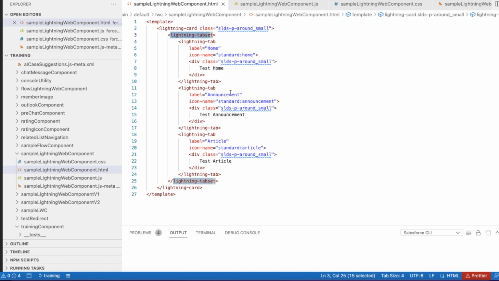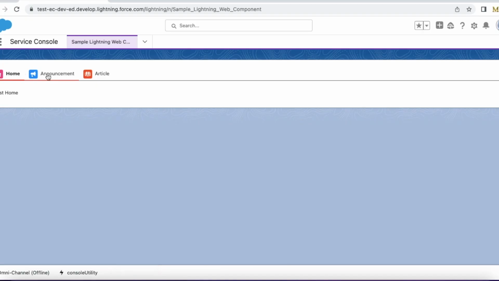Similarly, I'm displaying another tab for announcement and article. I'm using standard announcement as the icon name for announcement tab and standard article for article tab. So this is how it will be displaying.